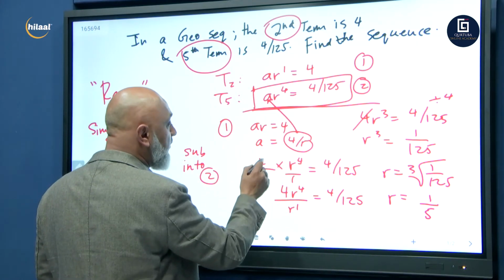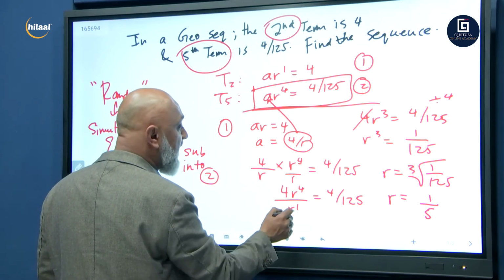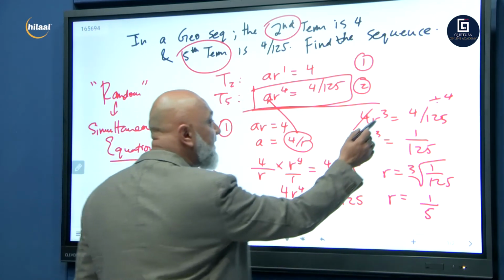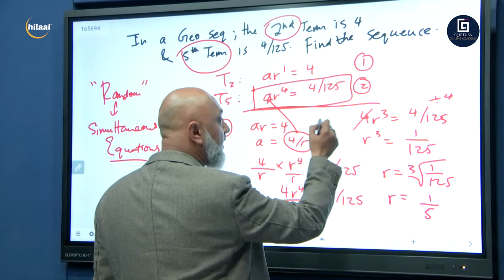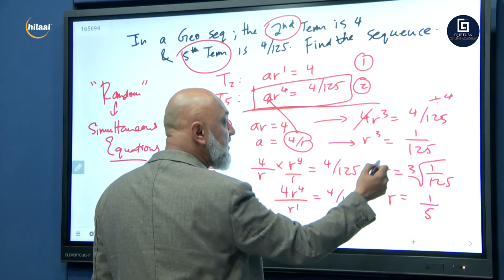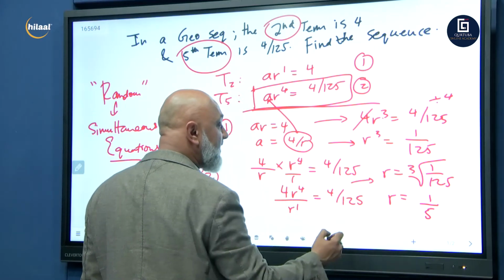For every A, I put 4 over R. So we got 4R to the power 4 over R to the power 1 equals 4 over 125. R to the power 4 divided by R to the power 1 is R cubed. Then R cubed is equal to 1 over 125. R is equal to the cube root of 1 over 125. R is equal to 1 over 5.